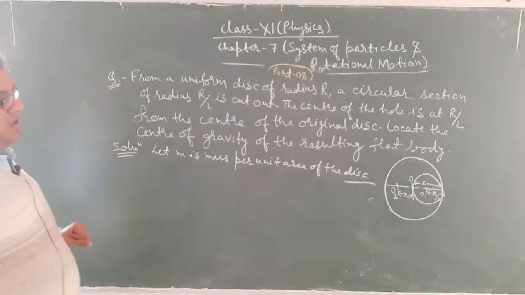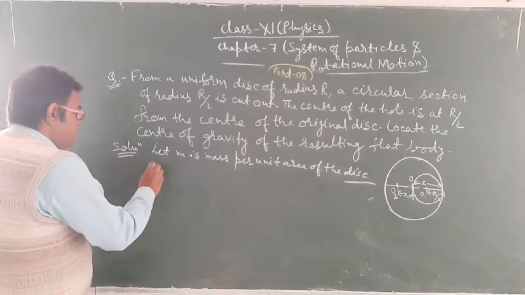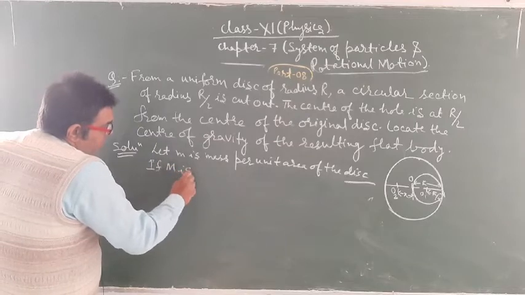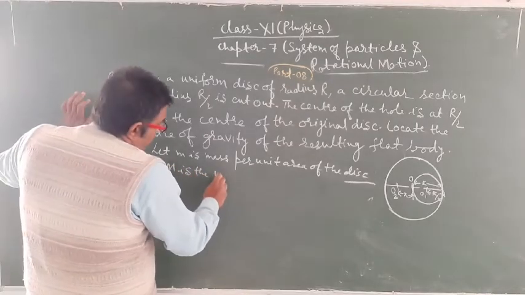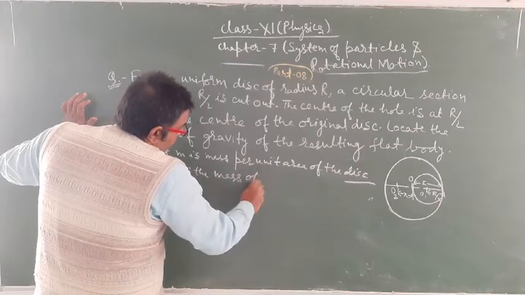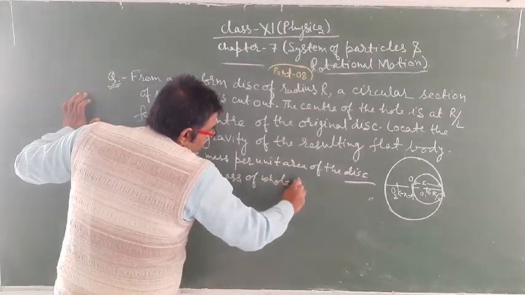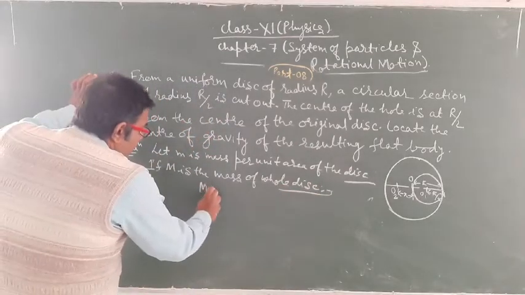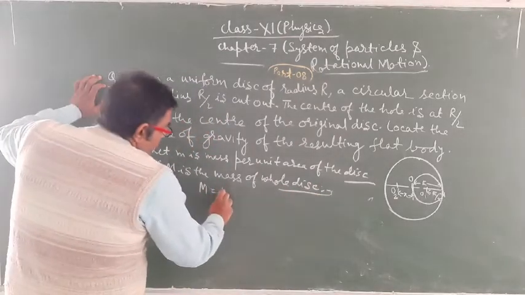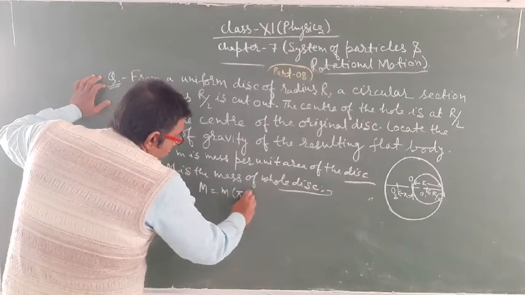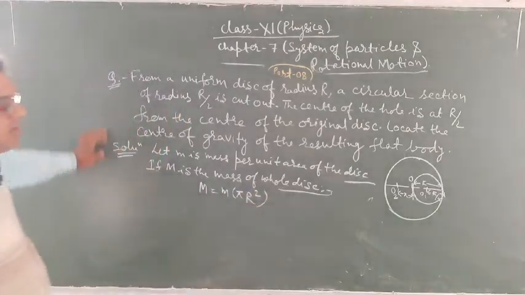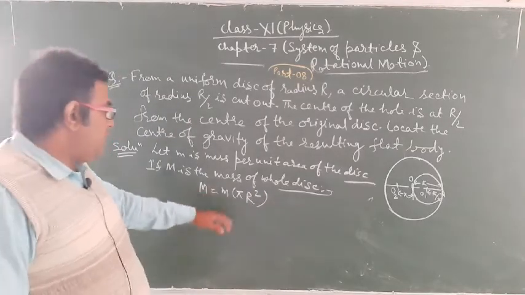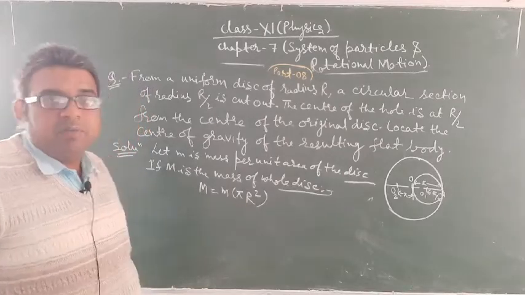If capital M is the mass of the whole disk, then M is equal to mass per unit area into pi r square, because r is the radius of the composite disk. So M is equal to m into pi r square.